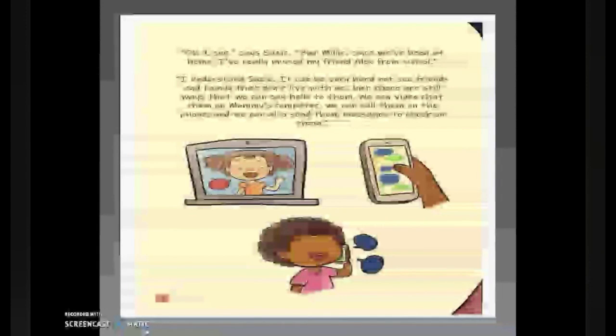"I understand, Susie. It can be very hard not to see friends and family that don't live with us. But there are still ways that we can say hello to them. We can video chat them on Mommy's computer, we can call them on the phone, and we can also send them messages to check on them. Some people do not have mommies and daddies or even sisters with them, and they are alone in quarantine. So it is important that we check on them."